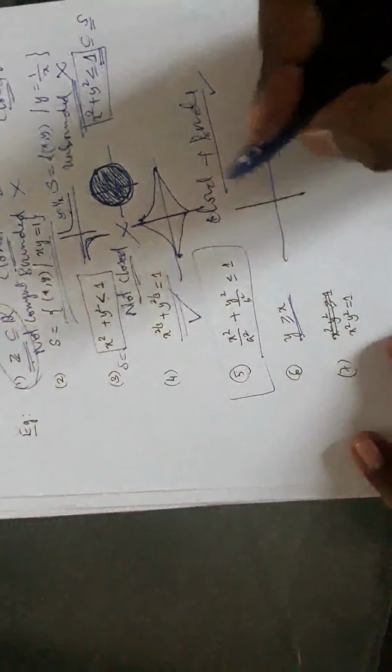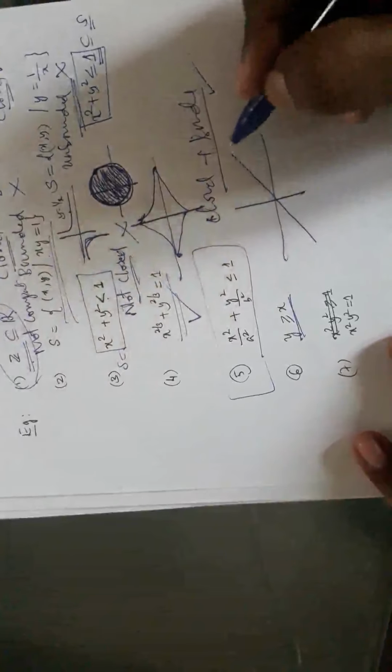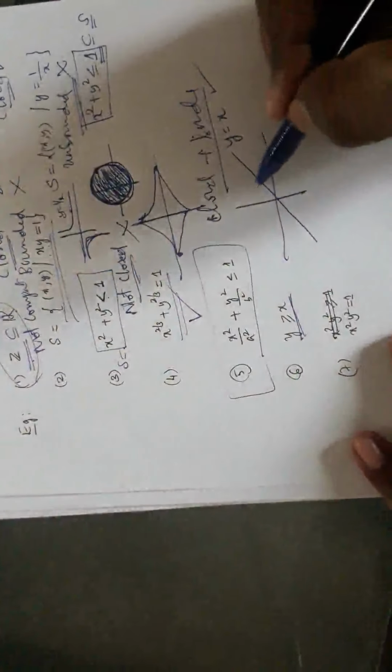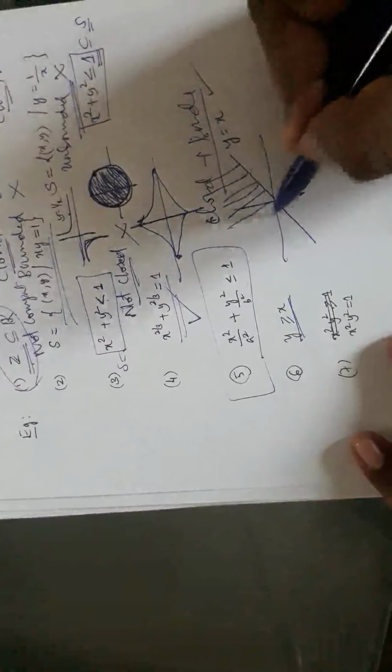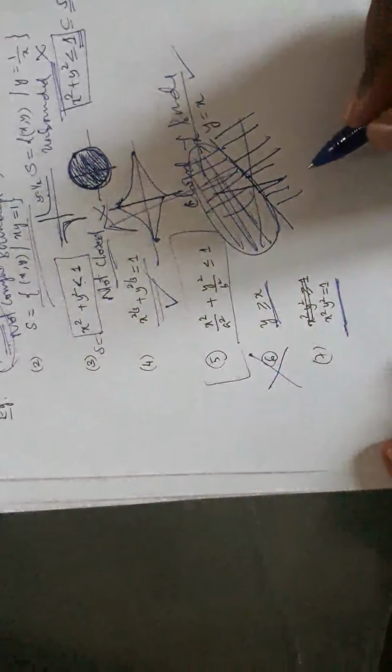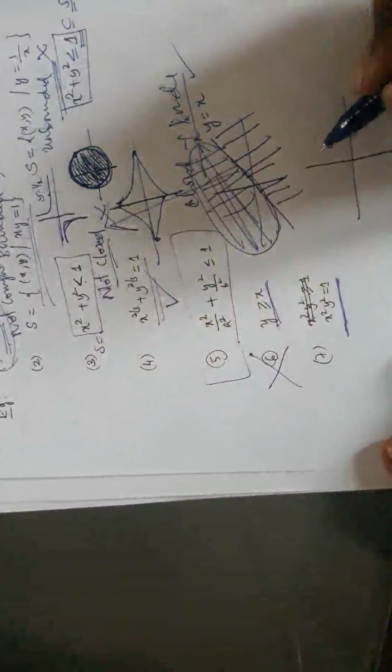y is greater than or equal to x. See, for y greater than or equal to x, first try to plot y equals x. This is y equals x, and the upper portion is y greater than x, and the lower portion is y less than x. That means we are concentrating on this region. But this is unbounded, it goes on. So this is unbounded. That means this is not compact. x square plus y square, x square into y square equals 1. See, this precisely goes in this way.